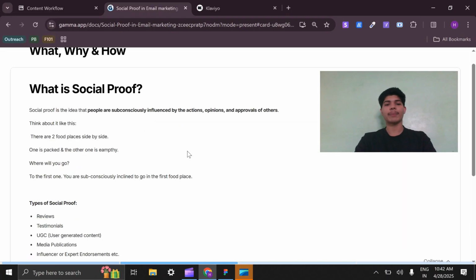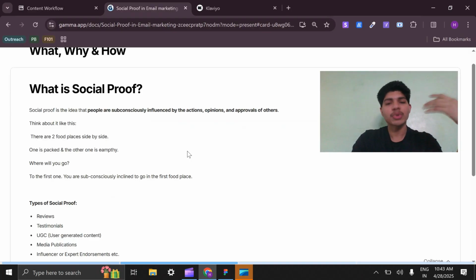Social proof is the idea that people are subconsciously influenced by the actions, opinions, and approvals of others, which is true. Think about it like this. There are two food places. One is packed and the other one is empty. Where will you go? The first one, right? You are subconsciously inclined to go in the first place because it is packed with other people.